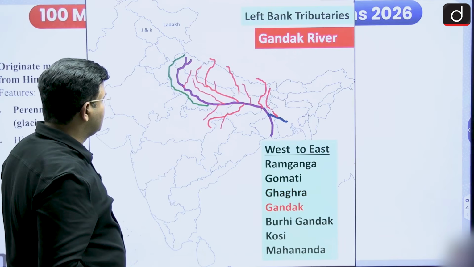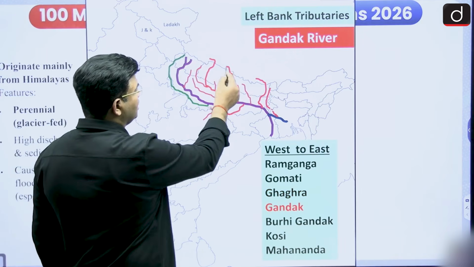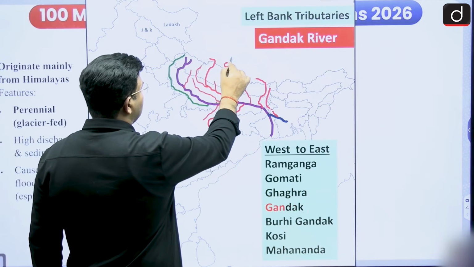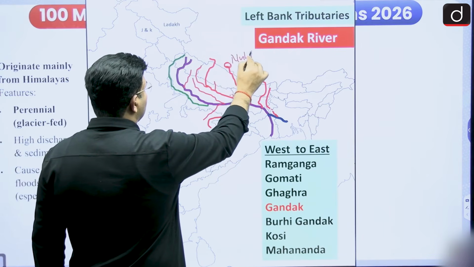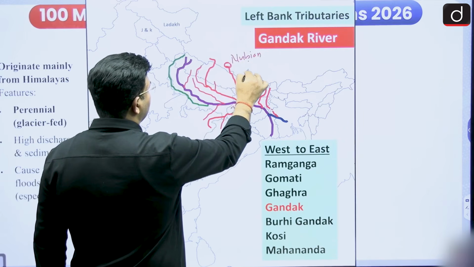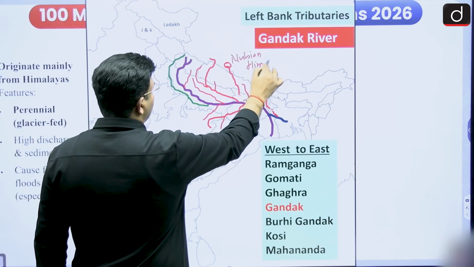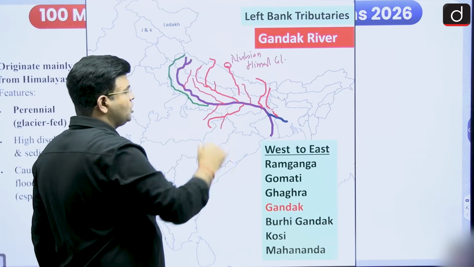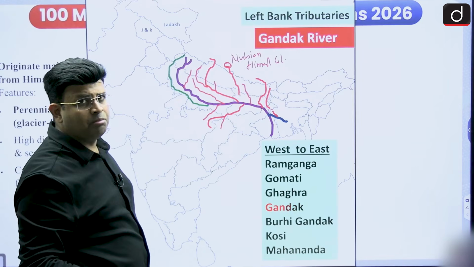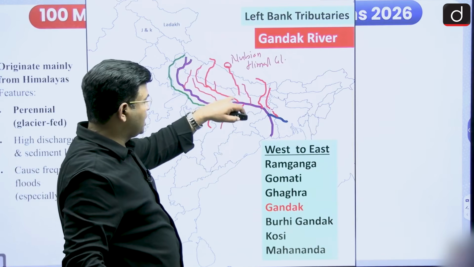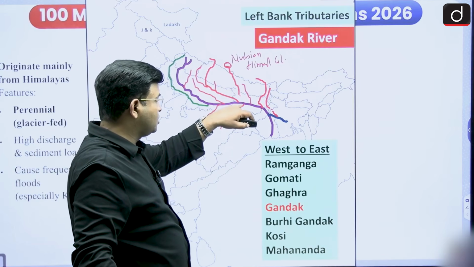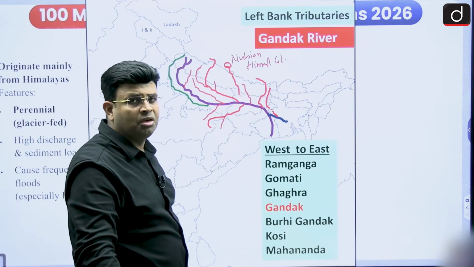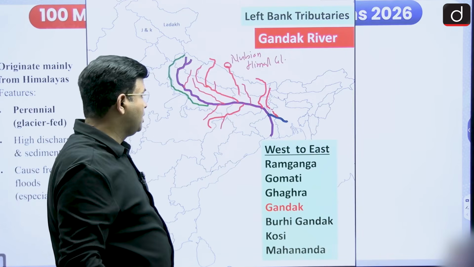And after that there is the Rapti river, but here the Gandak river is coming again from the Tibet region, from the Nubian Himal glacier. It originates from the Nubial Himal glacier, and when it comes into Nepal its name becomes Narayani. This Gandak river meets the Ganga near Patna.